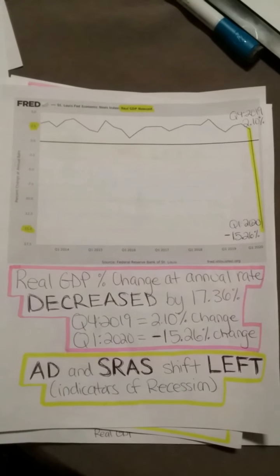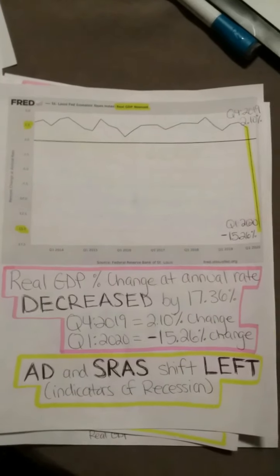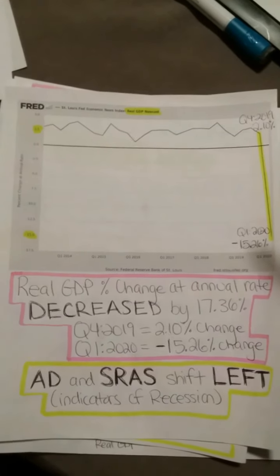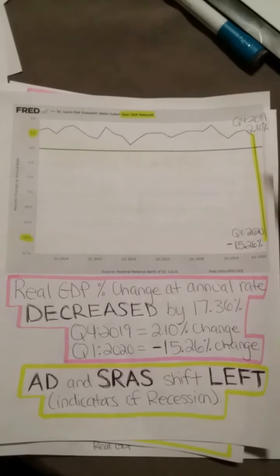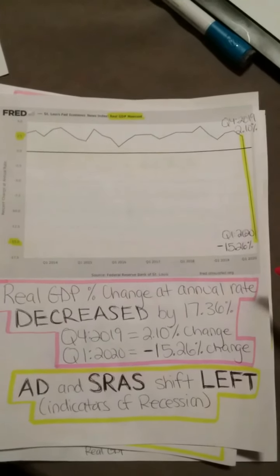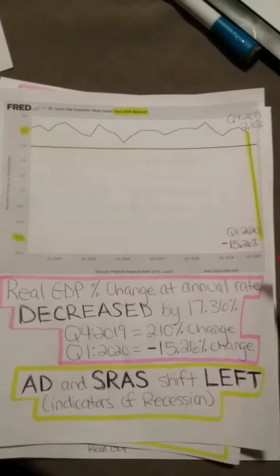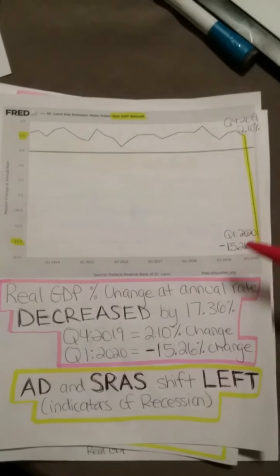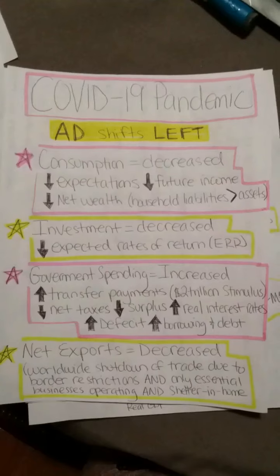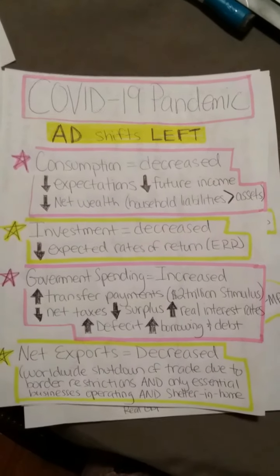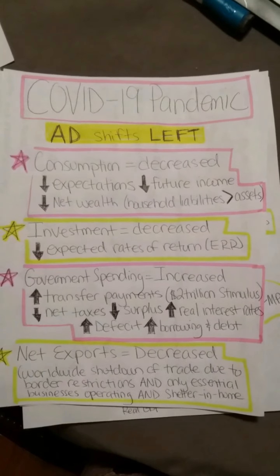And the greatest indicator of recession is right here. Real GDP percentage change at an annual rate has decreased by 17.36%. In quarter four, there was a 2% change, and by quarter one of this year, a negative 15.26% change. AD and SRAS shift left, major indicators of recession. I believe the COVID-19 pandemic has caused this aggregate demand to shift left.